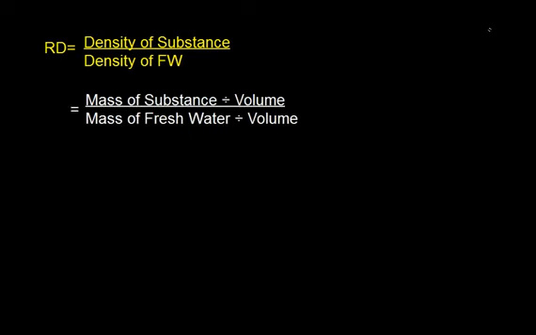Now we can write like this: RD, that is relative density, is the density of substance divided by the density of fresh water. That can be written like this: mass of substance divided by volume, because density is nothing but mass divided by volume. That is what we discussed a few minutes ago. So density of substance means mass of substance divided by volume, and density of fresh water means mass of fresh water divided by volume.